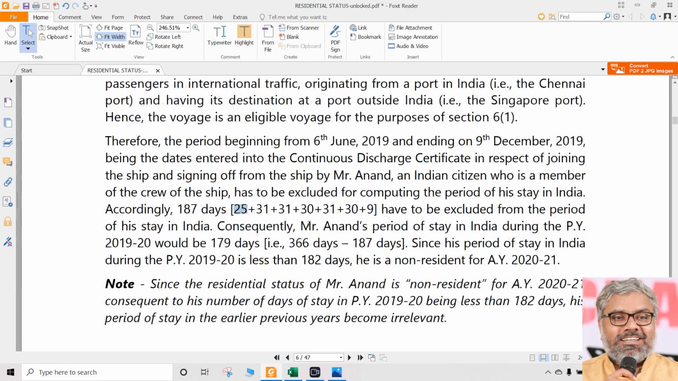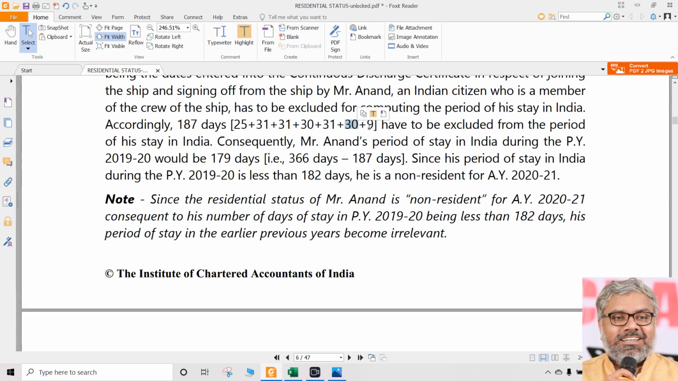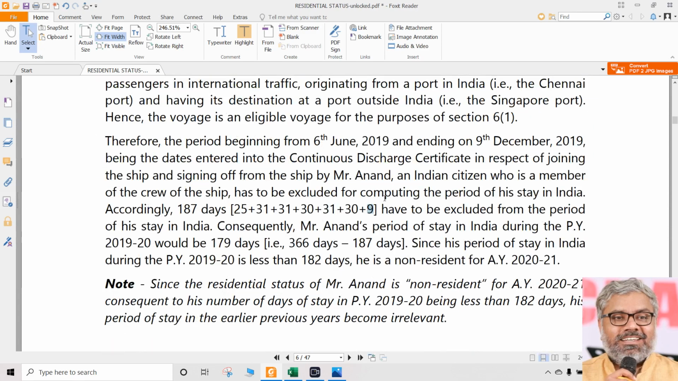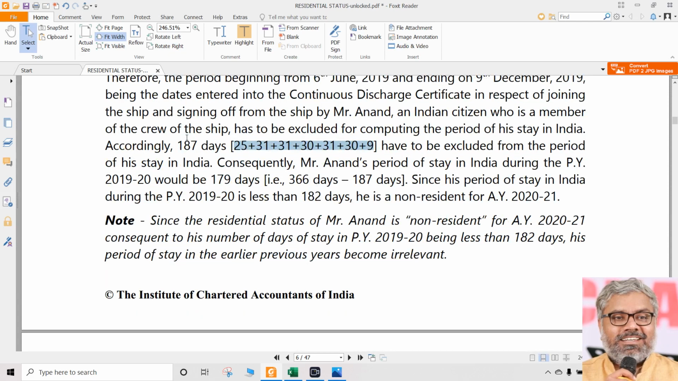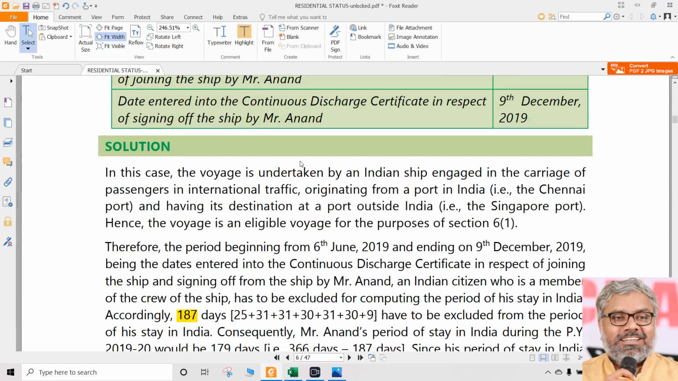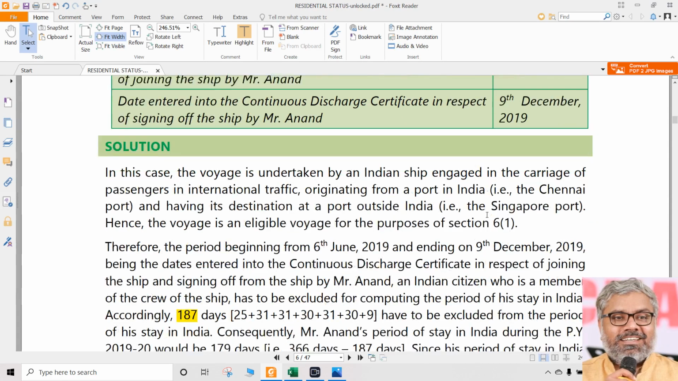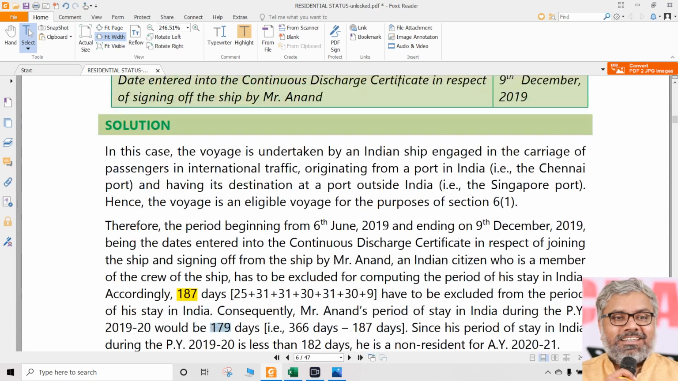Means how many days in June? In June, 25 days. Then July, then August, then September, then October, then November. Once again in December, 9 days he was in the ship. That should be also included in the period of stay in the ship, not in India. So still all these total number of days, how many days it will become? That is going to be 187 days. Once again, 187 days did he stay in India or outside India? He stayed outside India, because he stayed in the ship for these 187 days. Means how many days he stayed in India? We don't need to once again calculate.